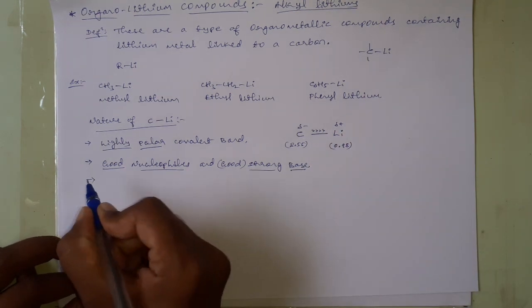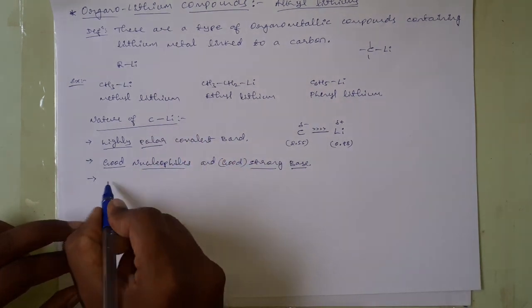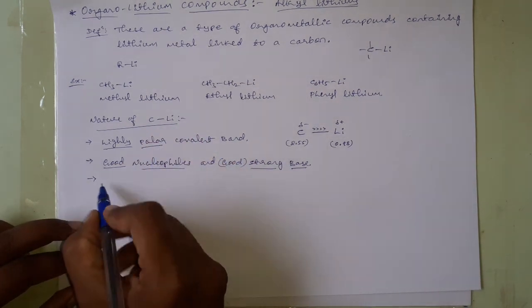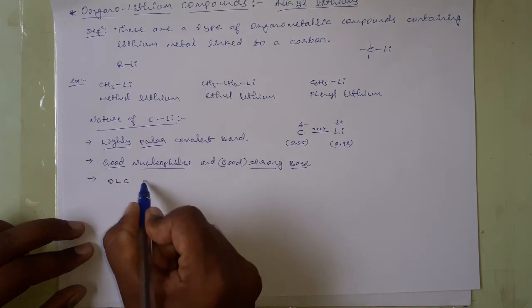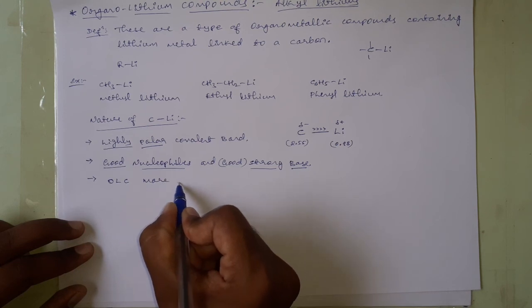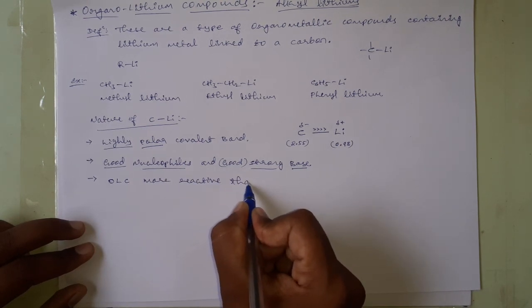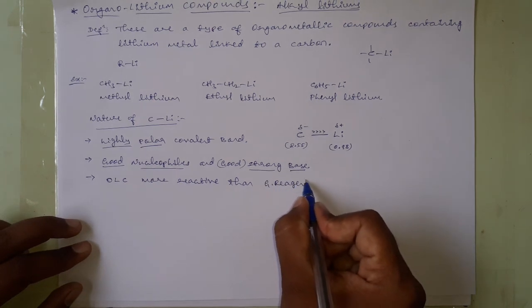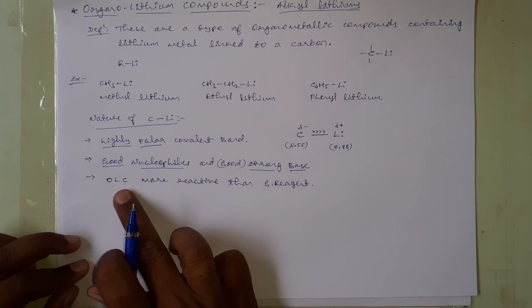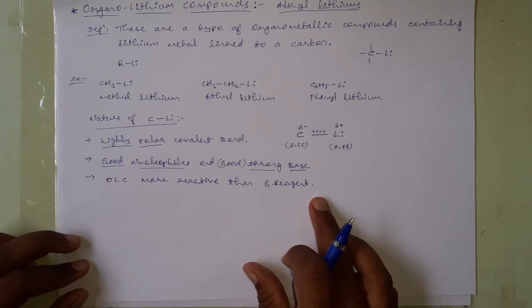And the next point with this carbon and lithium bond is that these organolithium compounds are more reactive than Grignard reagent.